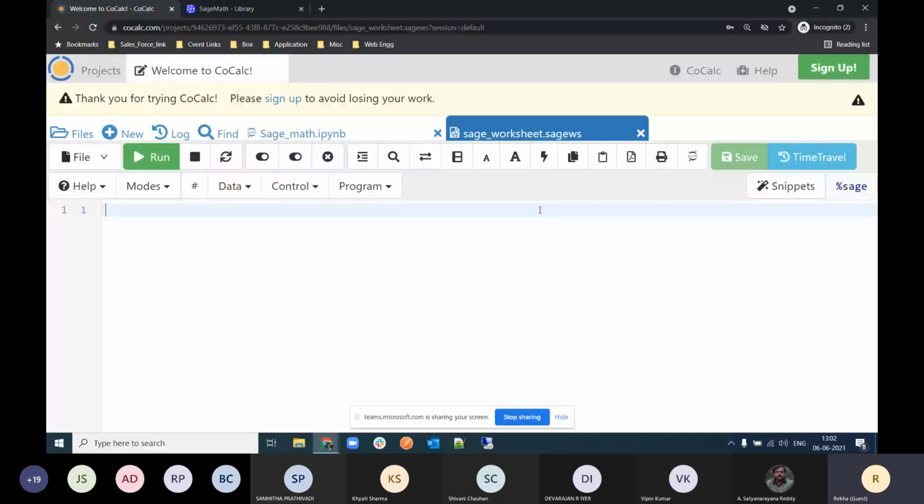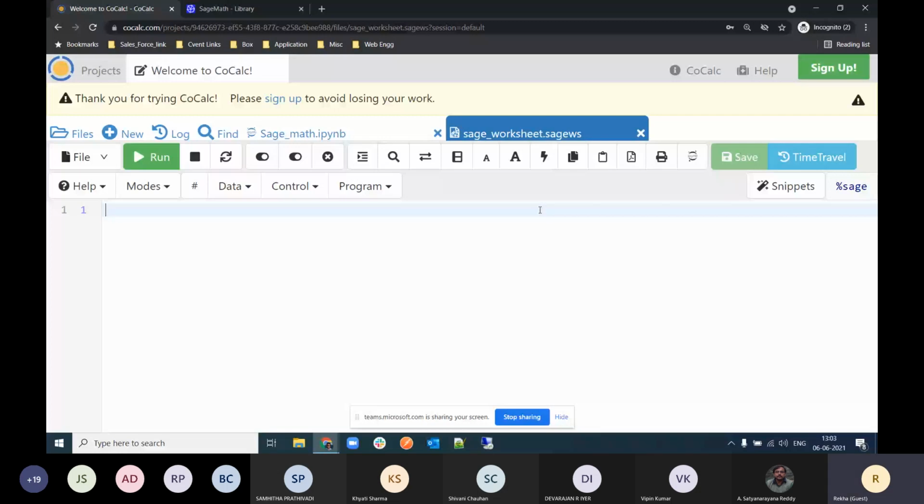But the major difference between the Sage Jupyter notebook and the Sage worksheet is that the Jupyter notebook is an interactive notebook, so you can decorate there. Jupyter notebook makes HTML and Markdown available, programming languages that are only used for decorative purposes, as well as other programming languages. But the Sage worksheet only provides you working with the Sage Math programming language. Here you can see so many options are available, like files, help, and modes.